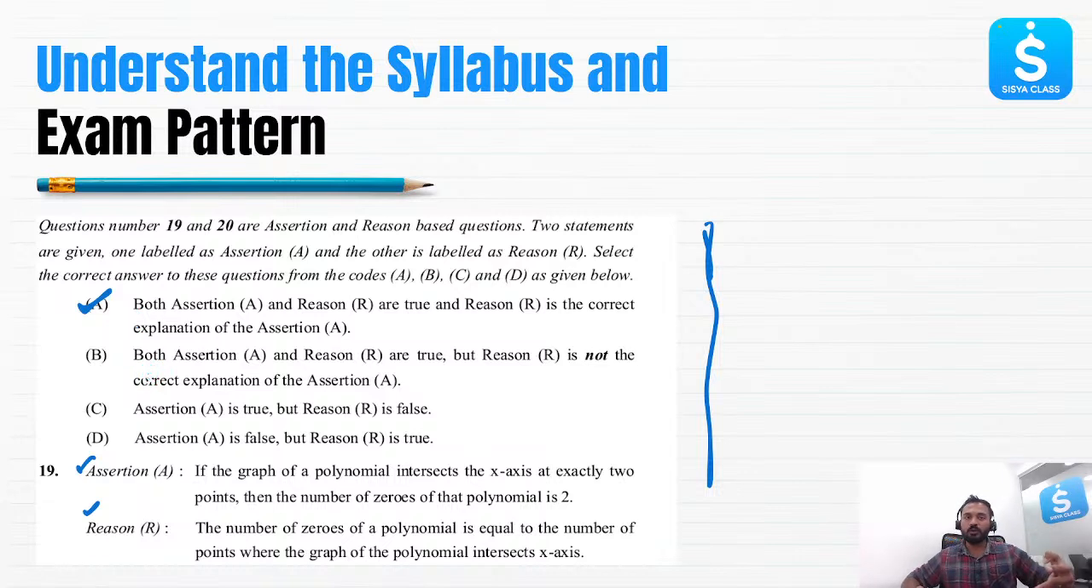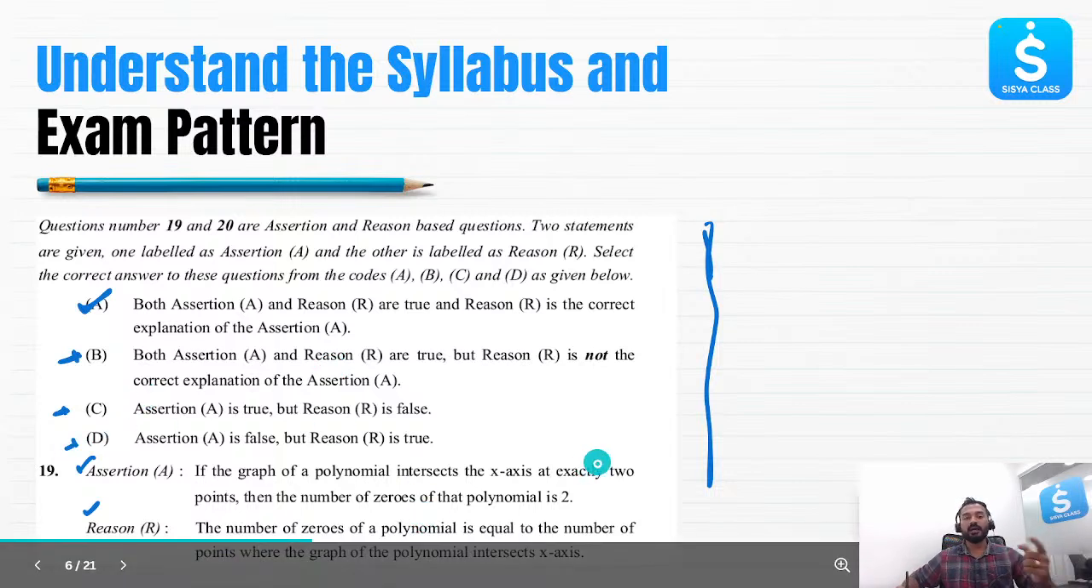If both the statements are true, however, reason is talking something else, assertion statement is talking something else, there is no relation between the two statements, or in other words, the reason does not provide a correct explanation for assertion, you will select option B. Option C you will select if assertion is true, reason is false. If assertion is false, reason is true, you will select option D. And for this question here, the correct answer, I can see in the chat box, some of you have already written, the correct answer is option A for this specific question.